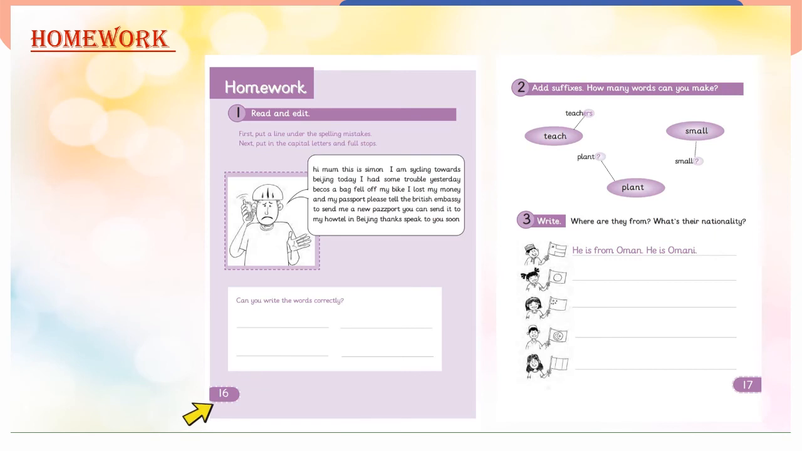For the homework, do activity number 1 on page number 16 of your skills book. In this activity, you are going to read the text, put a line under the spelling mistakes, put in the capital letters and full stops.